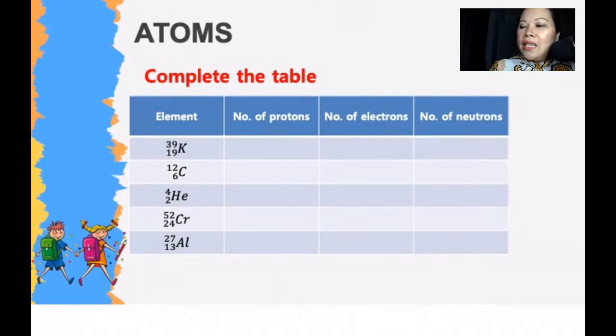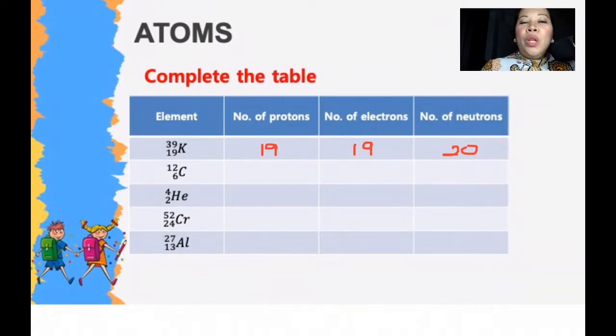So for potassium, this is your mass number. The one below is your atomic number. So that will be 19. The number of protons is 19. The number of electrons will also be 19. And then the number of neutrons will be 39 minus 19. So 39 minus 19 will be 20. That will be your number of neutrons.